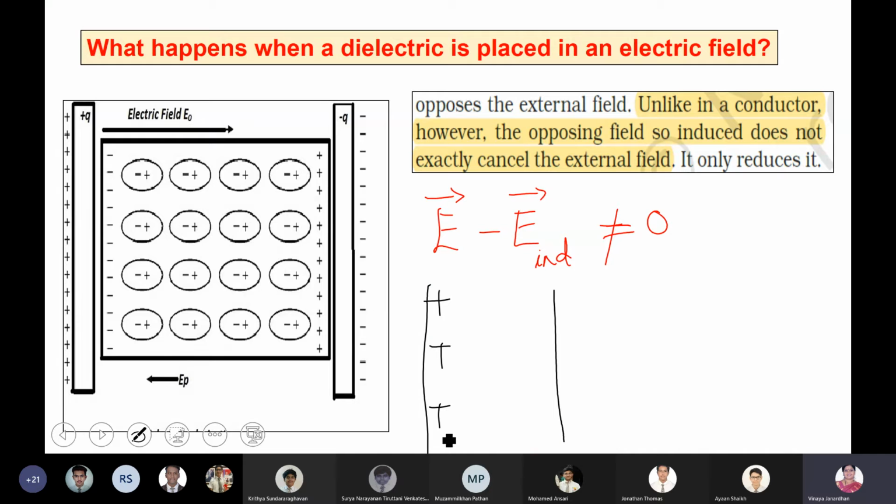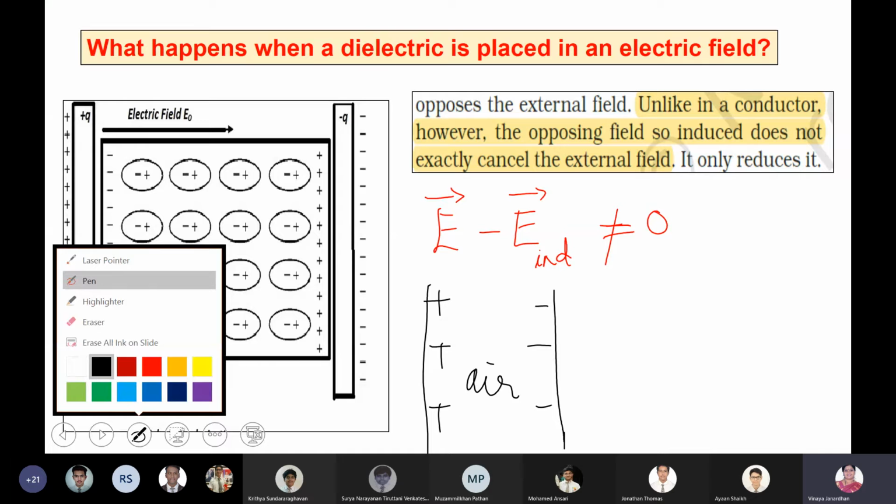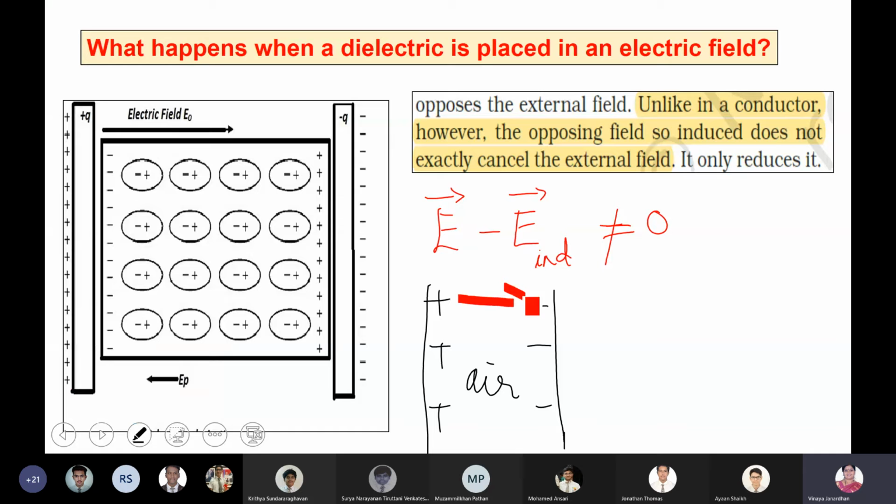Now, boys, to understand this, let us go for this. Wait 1 second. Suppose I have air as a medium, right? Now look at the space. Okay, fine. You have an electric field inside, boys. I'm just considering two parallel charged metal plates. Naturally, you have an electric field in the space between the two metal plates. Say this electric field E is equal to, say, 5 newtons per coulomb, right?